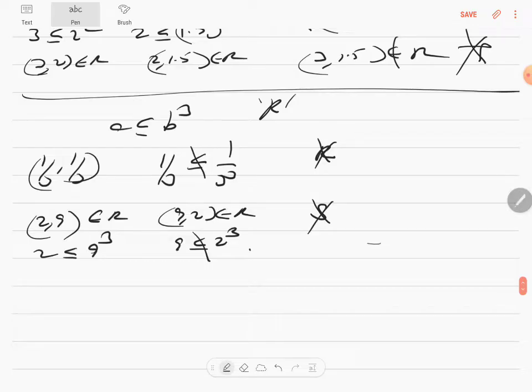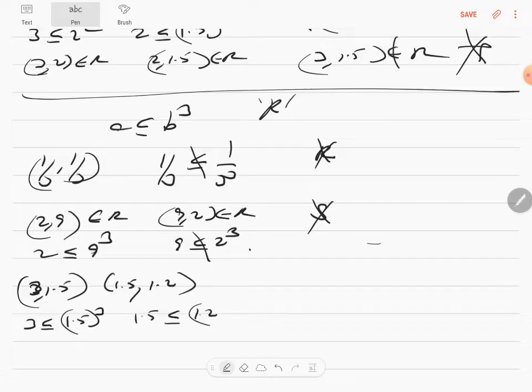The next example for transitivity. What was the example I gave you last? 3, a 2, a 1.5. Now I'm going to change the tune a little bit: 3, 1.5, 1.2. It's easy to remember. So this example is 3, 1.5 and a 1.5, 1.2. You know 3 is lesser than or equal to 1.5 the whole cube, and you know 1.5 is lesser than or equal to 1.2 the whole cube. But 3 will not be lesser than or equal to 1.2 the whole cube. We are not even calculating, this is what the answer is. So then therefore it will not be transitive either.